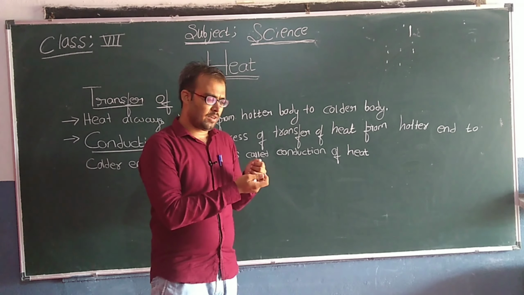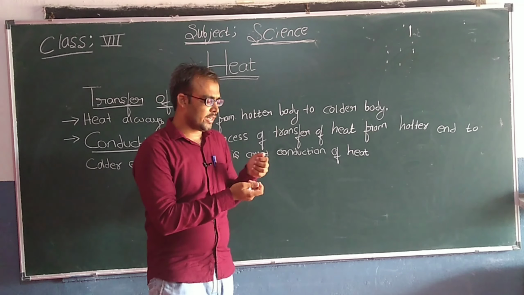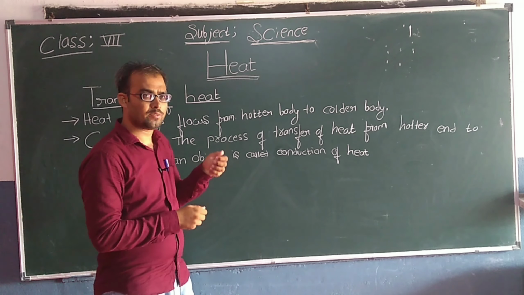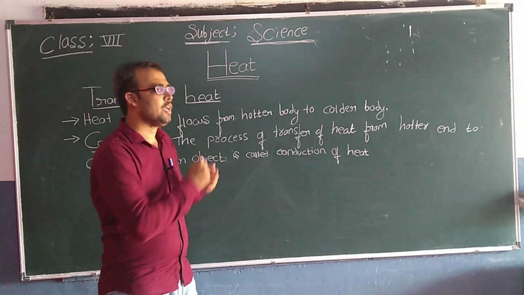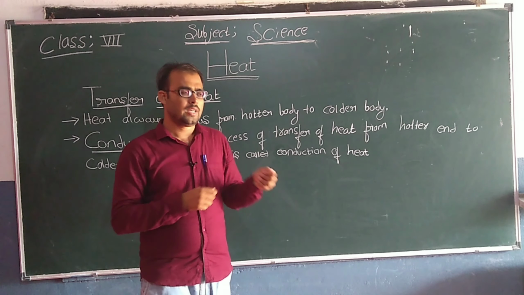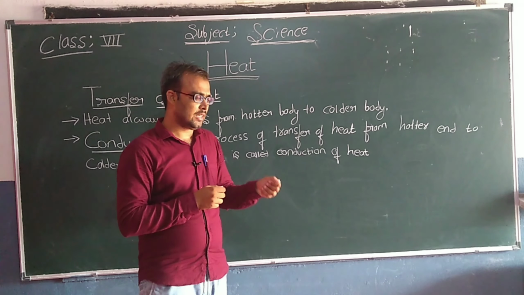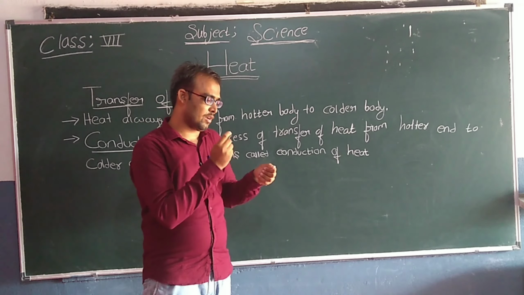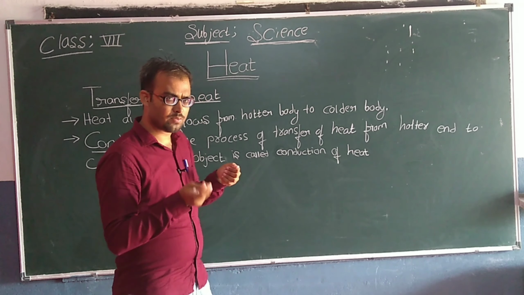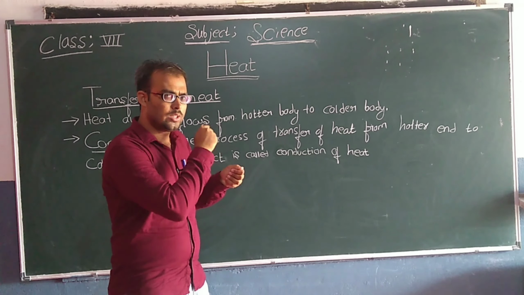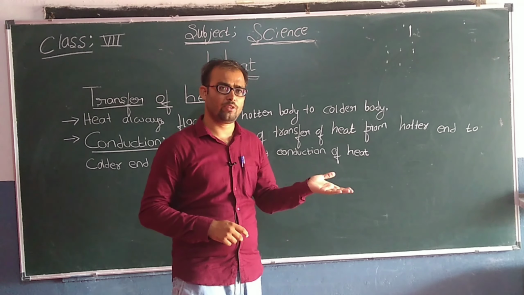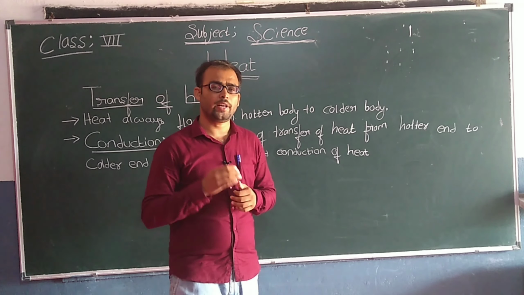The flame is a hotter object. So the heat from the flame transferred to the colder object, which is the frying pan. Initially the frying pan is a colder object, and when you kept it on the flame, the heat transfers from flame to the pan. So when you touch the pan after some time, the pan will become a hotter object.